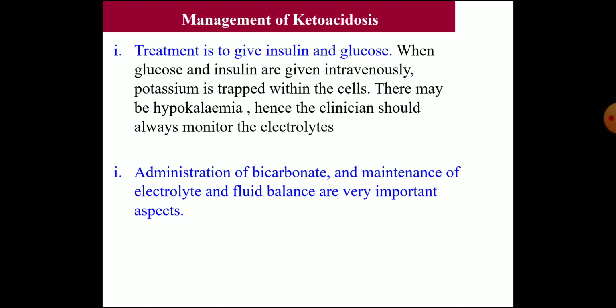Then the management. Treatment is to give the insulin and glucose. When glucose and insulin are given intravenously, potassium is trapped within the cell. Usually when the insulin and glucose are entering the cell, at that time potassium also gets trapped within the cells, which will naturally produce hypokalemia, which is also a dangerous condition. So hence the clinician should always monitor the electrolytes to see whether there is hypokalemia or hyperkalemia. Both are dangerous. Then administration of bicarbonate is another method of treatment to compensate the loss of bicarbonate.